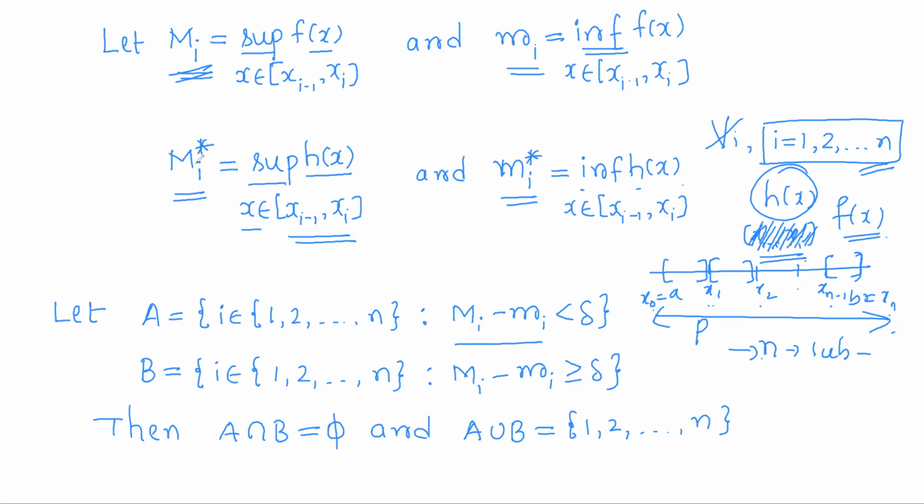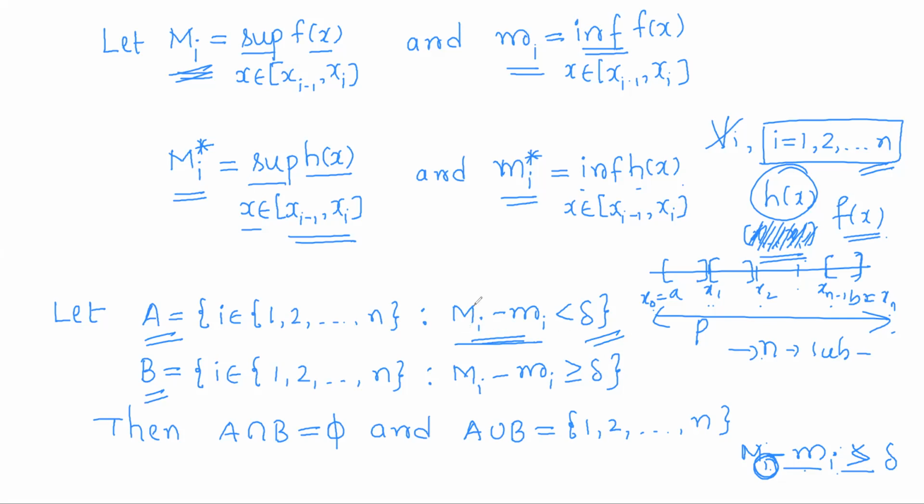So for each i, calculate capital Mi and small mi and see what is the difference capital Mi minus small mi. If that value is less than delta, then put the corresponding index i in the set A. And if that value is greater than or equal to delta, then put the corresponding index i in B. So like this, segregate the indices from 1 to n based on the value of capital Mi minus small mi. This is just to use the uniform continuity of phi.